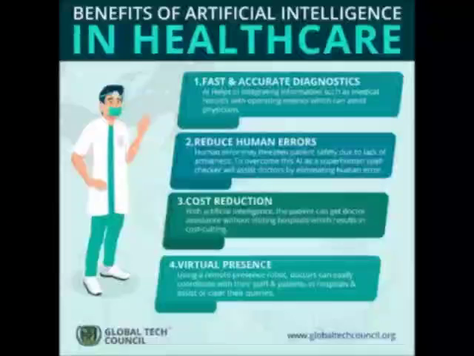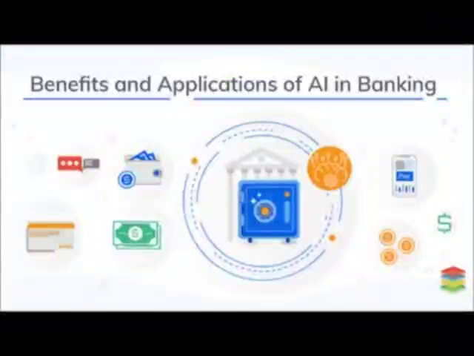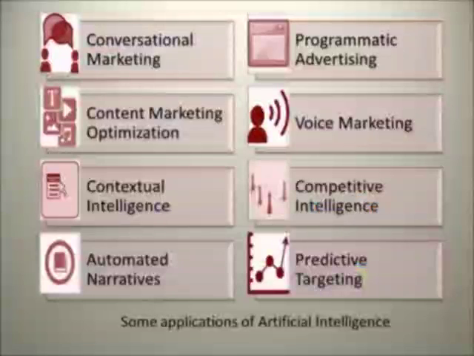Now if I talk about business, AI is used for analysis, for evaluation and finances, to evaluate the stock market, and in various decision making processes. In manufacturing, work which a human cannot do can be done through a machine.